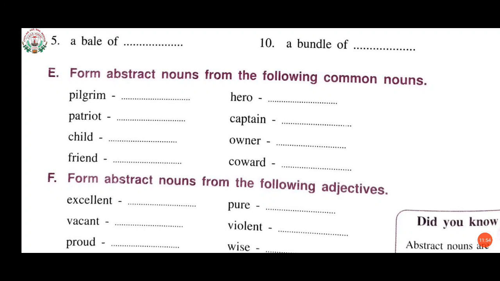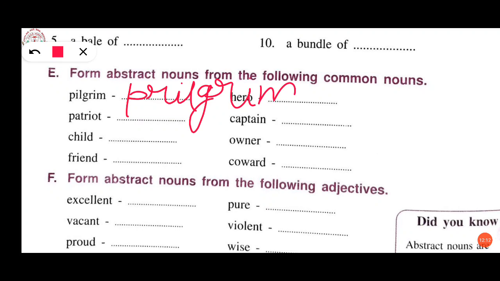So first one, pilgrim. We can change this to pilgrimage.